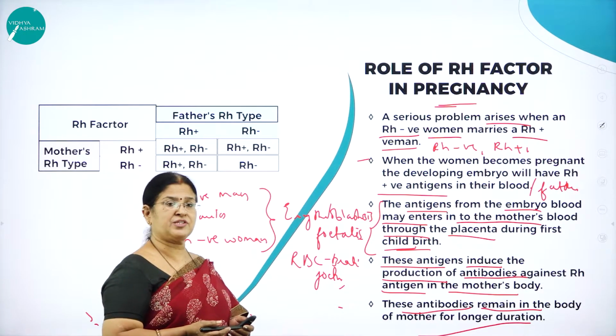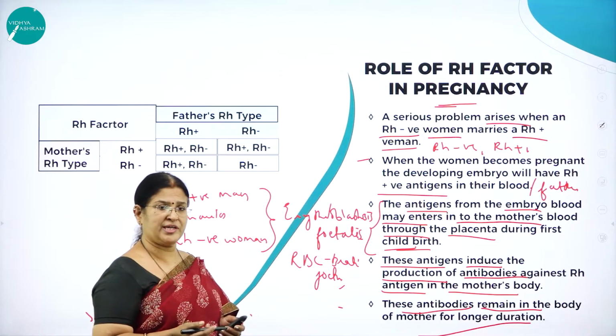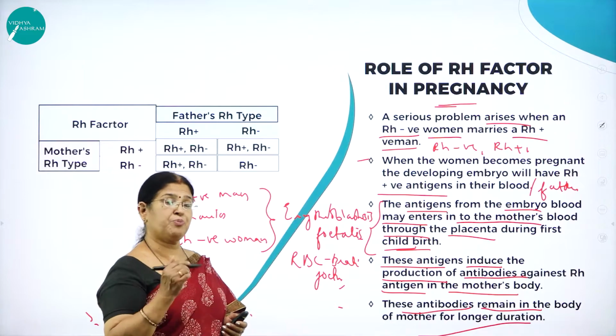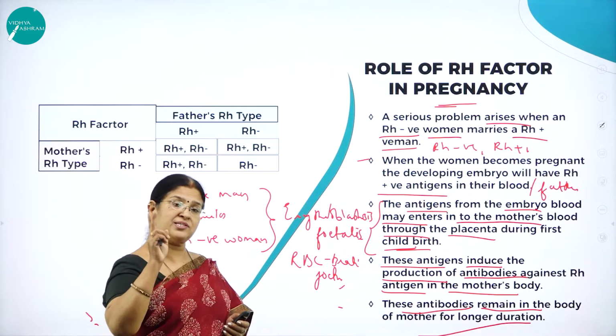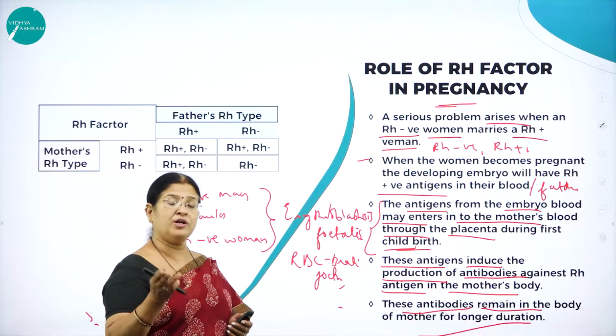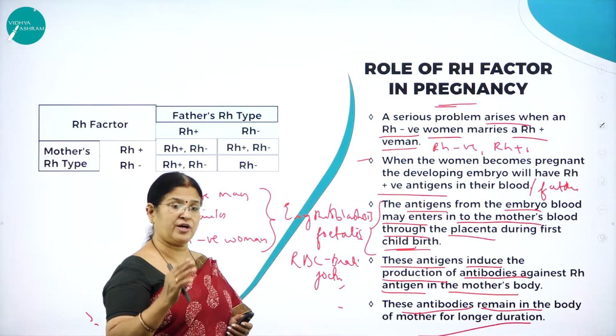So before the first child is born, the mother's blood would not have developed antibodies against Rh. So the baby is born safe. But the problem arises when she plans for a second baby. So what will happen when she plans for a second baby? Already the mother's blood would have developed antibodies, which remain for a longer duration.